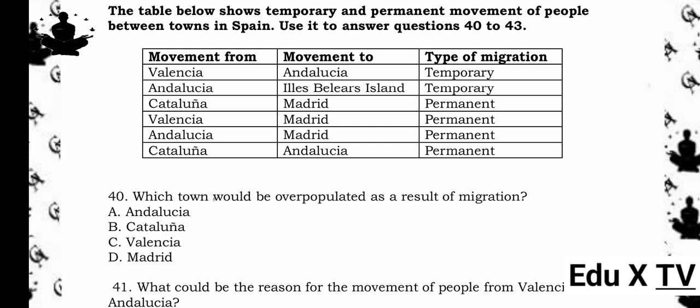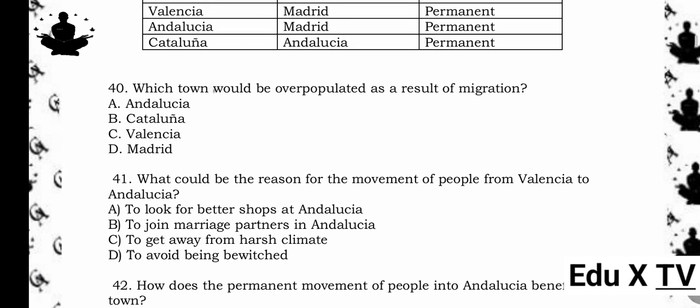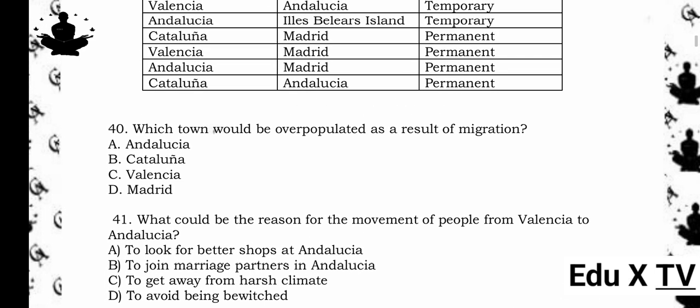40. Which town would be overpopulated as a result of migration? A. Andalusia. B. Catalunya. C. Valencia. D. Madrid. The answer is D. Madrid. Reason being, Madrid receives 3 permanent migrations from Catalunya, Valencia, and Andalusia, more than any other town.